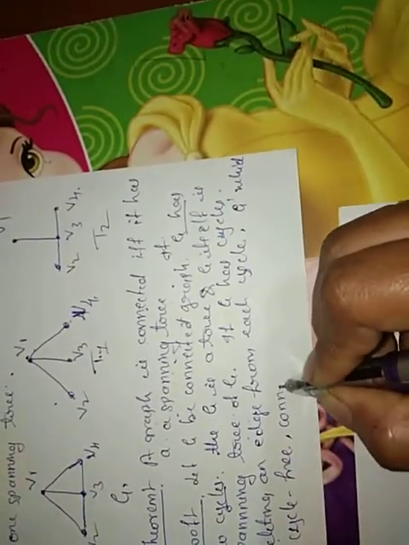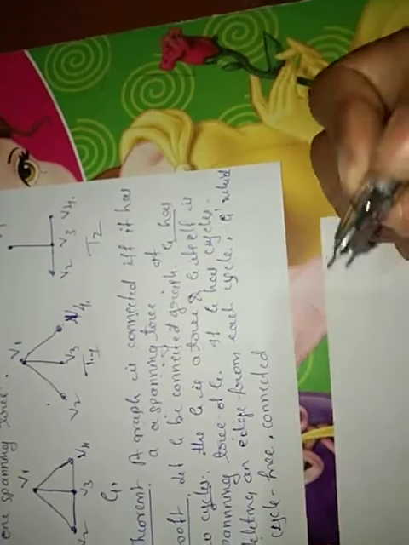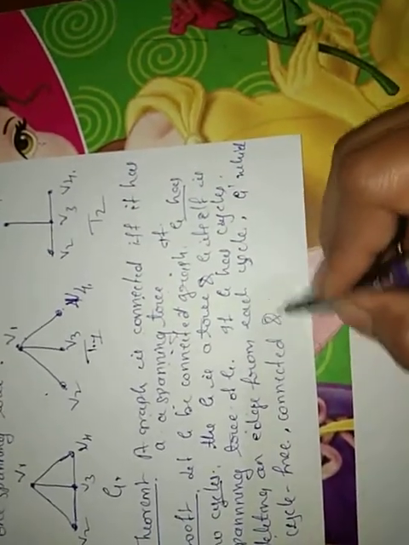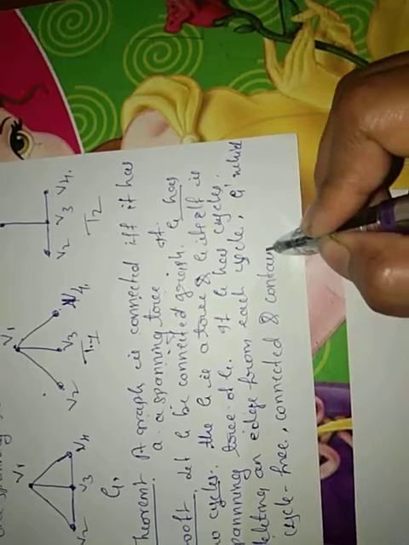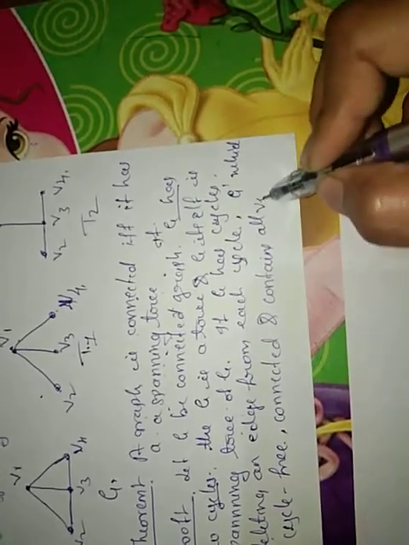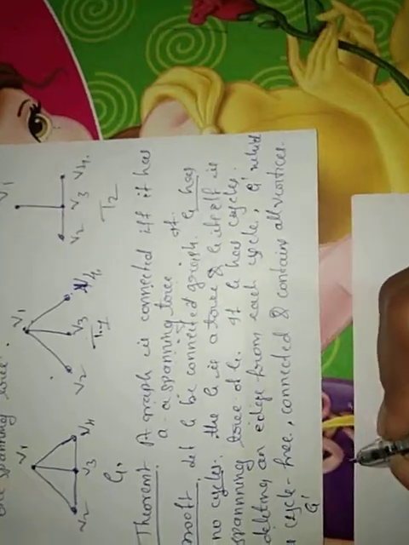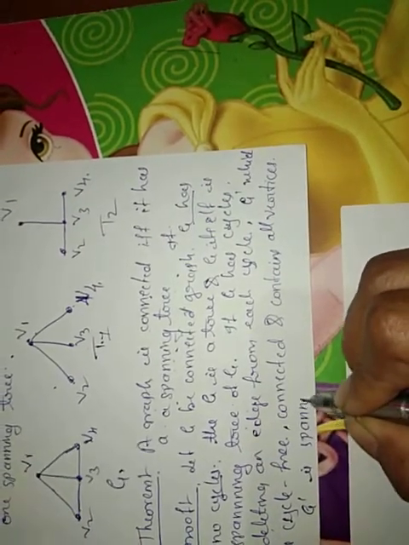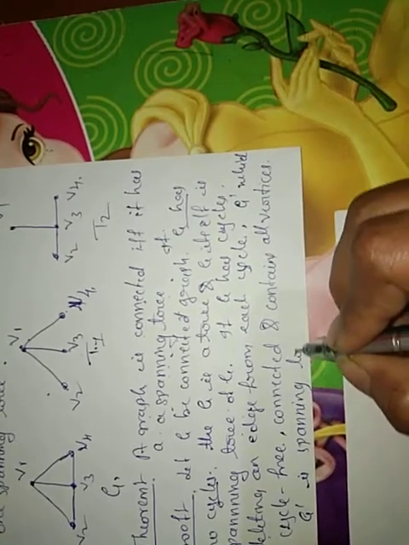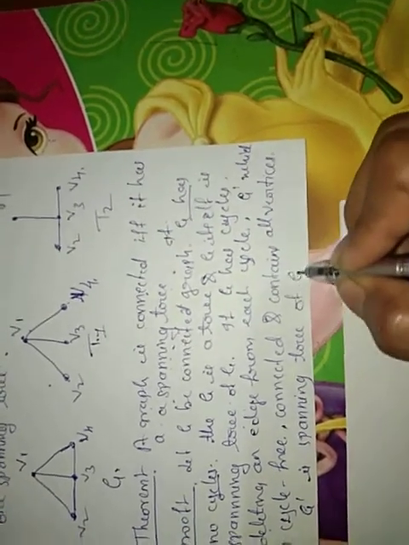If it is cycle free, and connected, and contains all the vertices, then this graph G dash is a spanning tree of G.